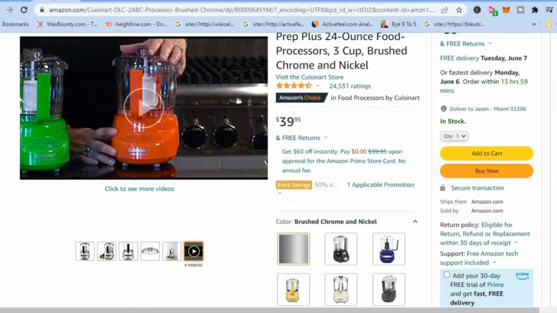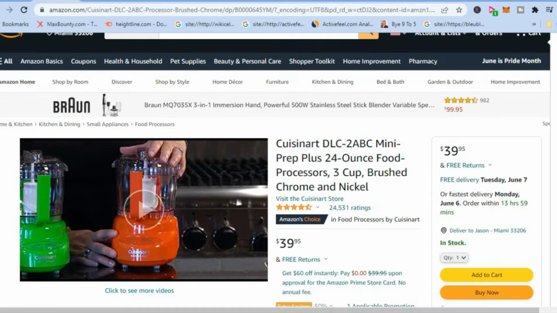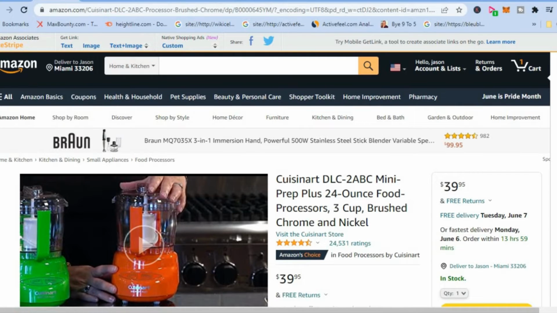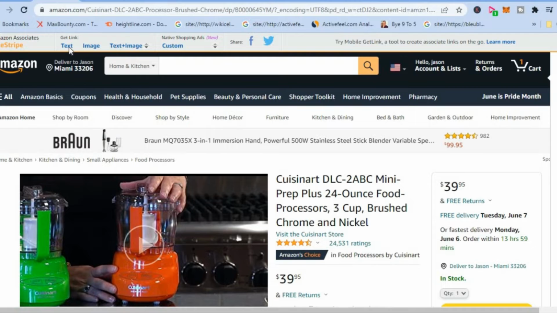Once you go onto Amazon and sign up with their affiliate program, which you can do after creating your YouTube website, as you can use that link and add it to your Amazon affiliate profile, then you can go onto Amazon and, as you can see in my top left hand corner, I can get a link to the item that is currently being shown on this page. So you'll go onto Amazon, you will search for the products that you would like to create a video on. Let's say I want to create a video on this food chopper right here.